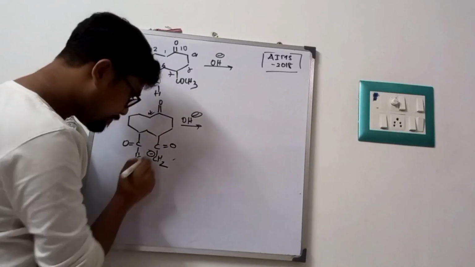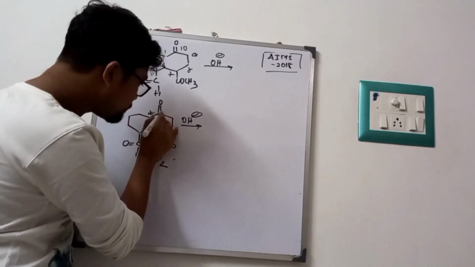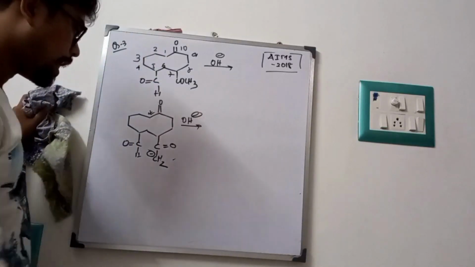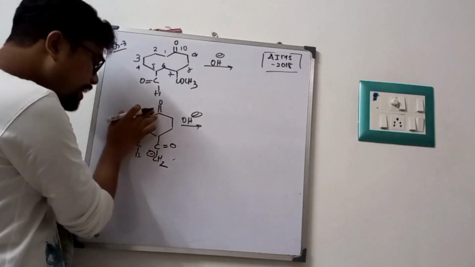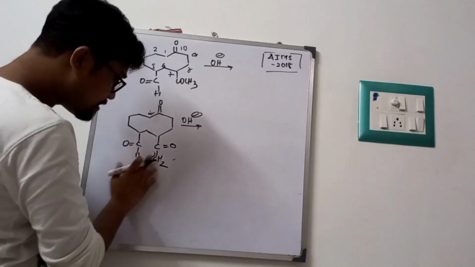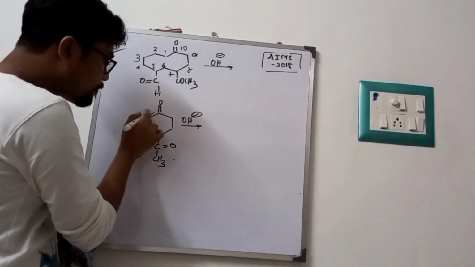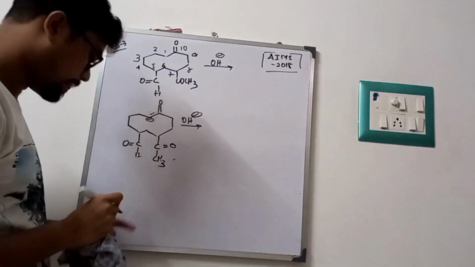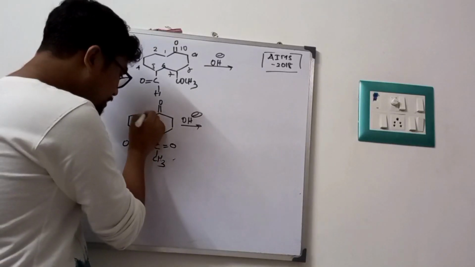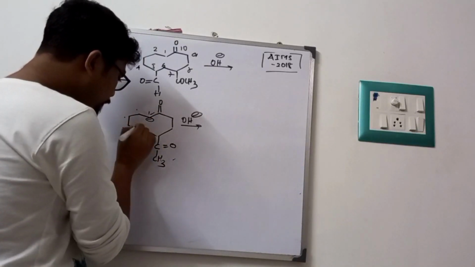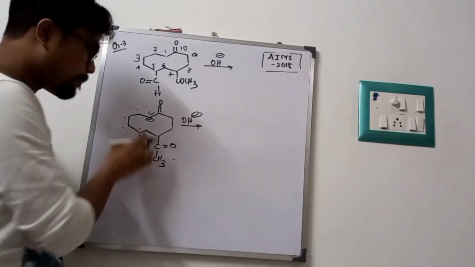Now look at it very carefully. 1, 2, 3, 4, 5, 6, 7. And if this CH3 enolate attacks the carbonyl, then it will attack, 1, 2, 3, 4, 5, 6, forming a 6-member ring.